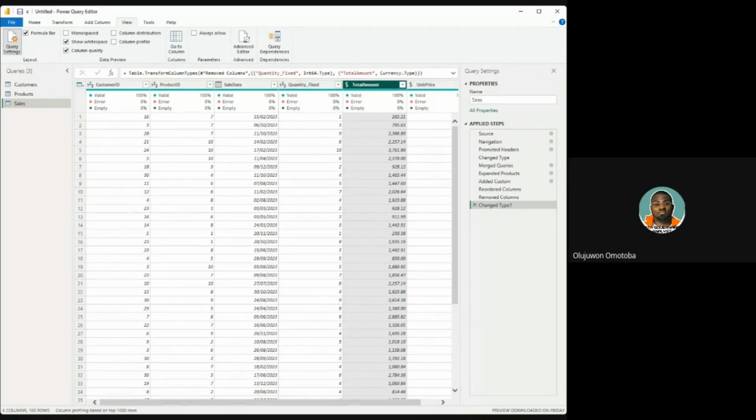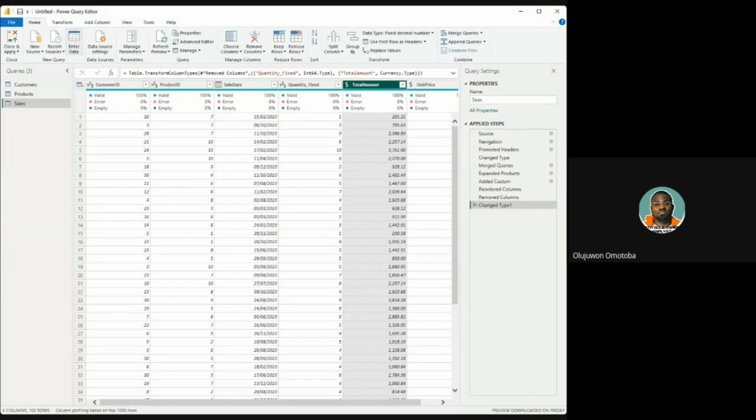What we call data modeling. Data modeling is actually interesting, such that it is where you are able to create relationships, connect your tables, at the same time ensure that the table takes the right shape. Also, you are able to add new columns that you think are important to your data, or even new tables that you think are important for your data because of data visualization. And that is the intelligent aspect of it. All right, but before we go to that level, there is something we have to do. You have to close and apply.